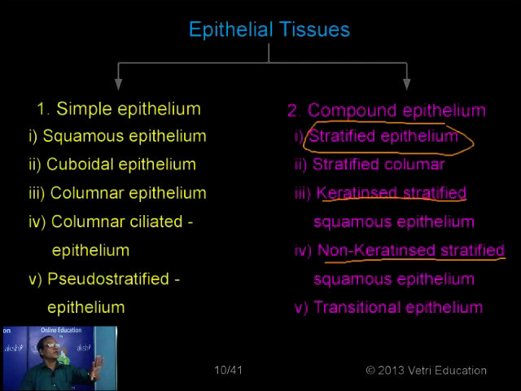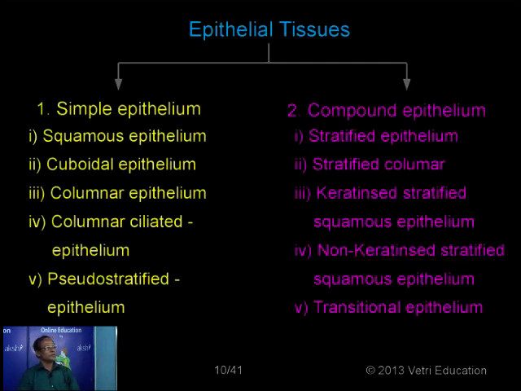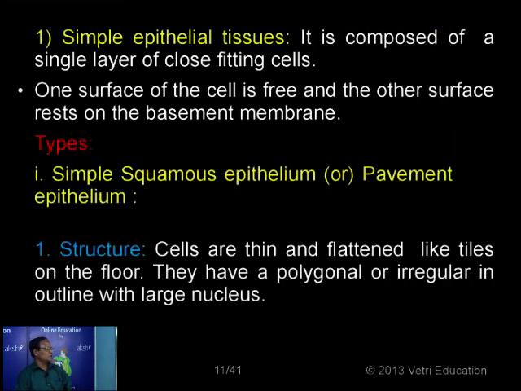Now this is a general classification. Simple epithelium is made up of one layer of cells, and compound epithelium is made up of many layers of cells. Now let's take the first one, simple epithelial tissues. I mentioned the definition earlier: it is composed of a single layer of cells. The cells are closely fitting with one another, with no intercellular space. No space is found between the cells, that means there is no matrix or cementing substance between them. I will show the diagram later. The outer surface of the cell is free in nature.